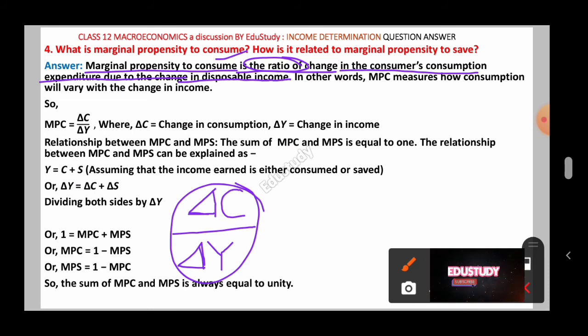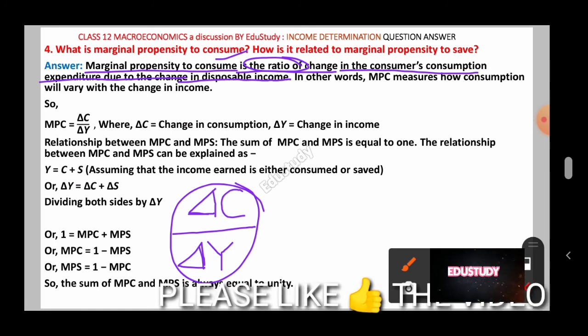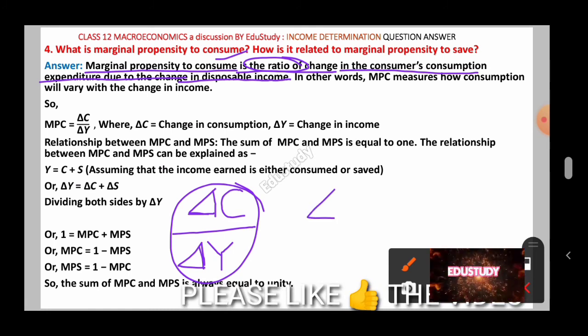If you remember del C by del Y, then you can automatically remember the definition of marginal propensity to consume. That means marginal propensity to consume is a ratio, a fraction. Fraction is a type of ratio. So it is a ratio of what? Ratio of the change in consumer's consumption expenditure, due to the change in disposable income. You must use this word change. That means if disposable income changes, the result will be that consumer's consumption also will change.